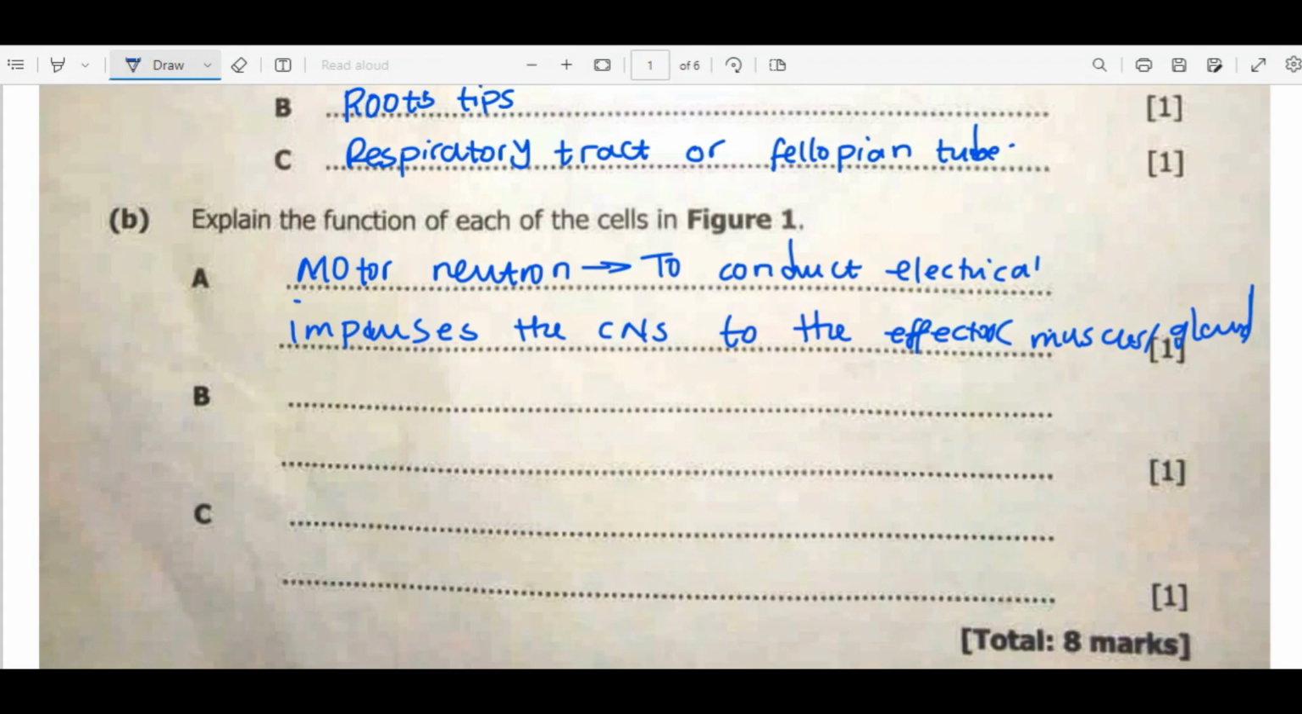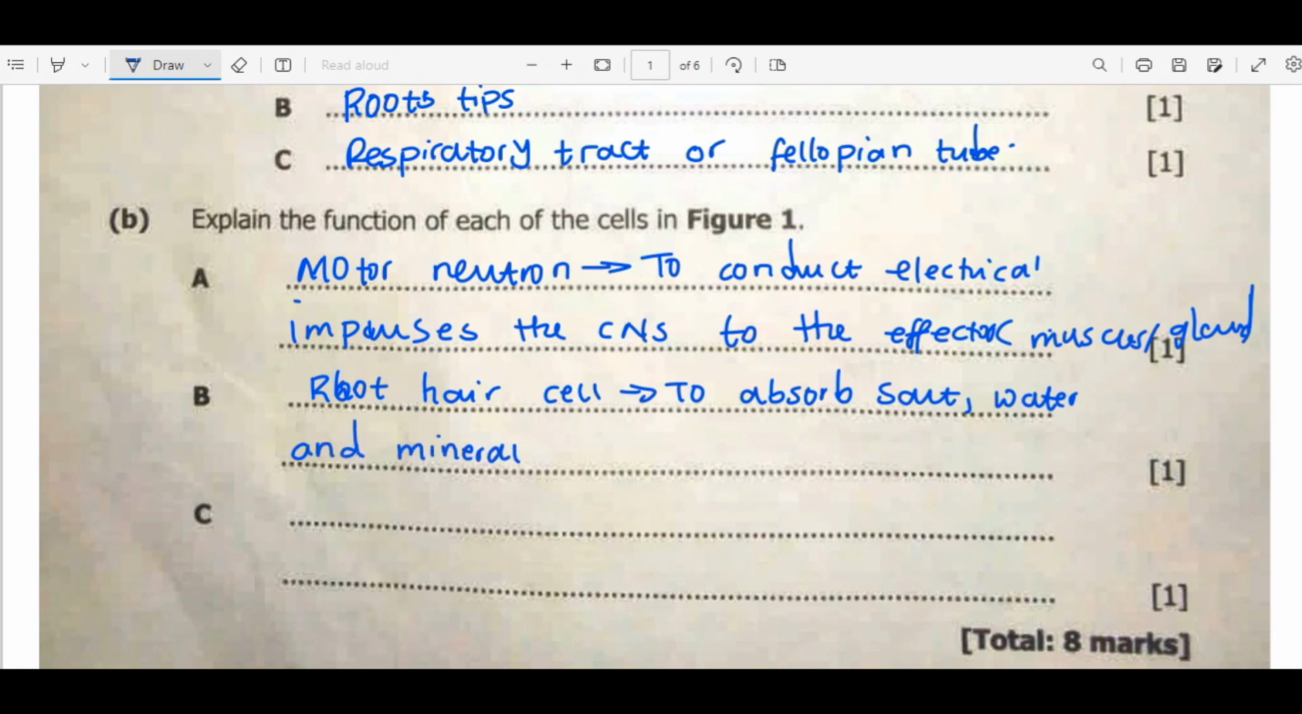It's the opposite. For the sensory neuron, the electrical impulses are moved from the sensory organs, such as the skin, toward the central nervous system. Now for cell B, we know that cell B is the root hair cell. The function of the root hair cell is to absorb salt, water and mineral ions from the soil,